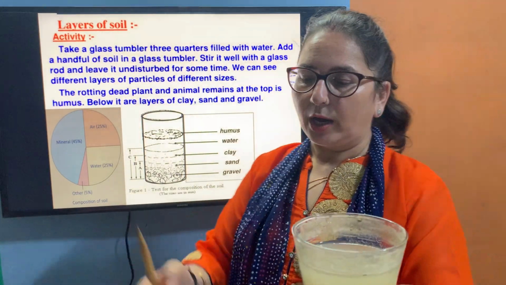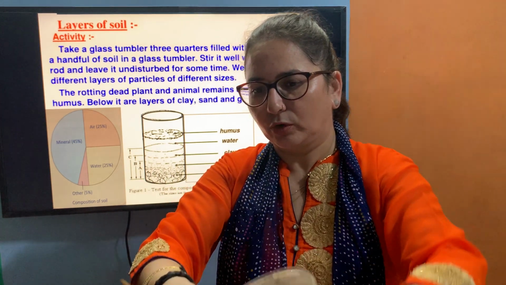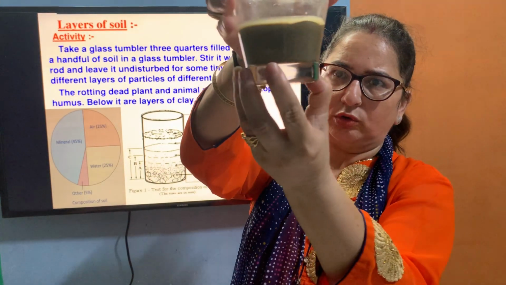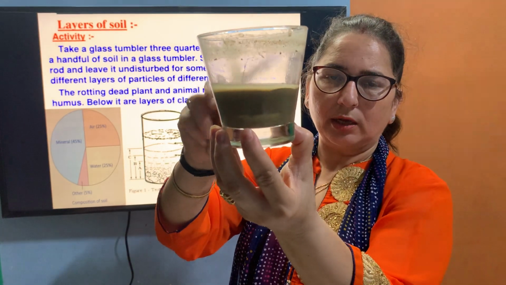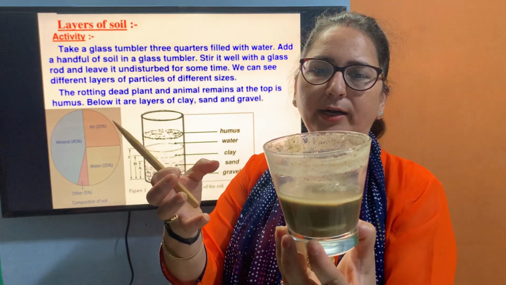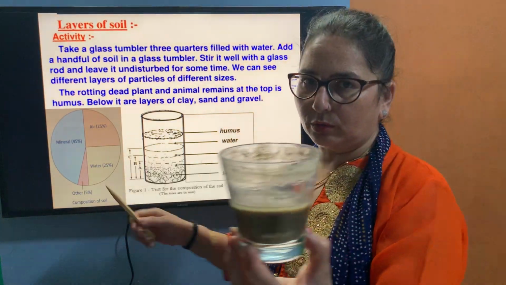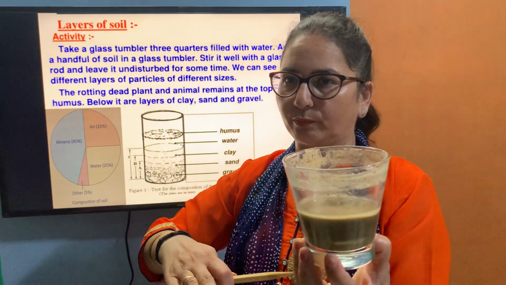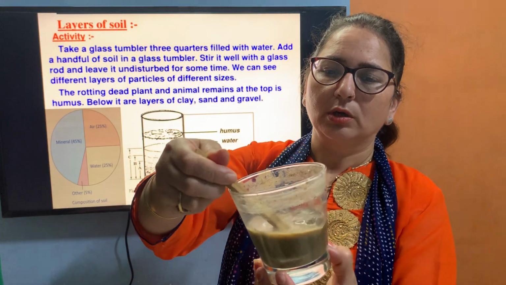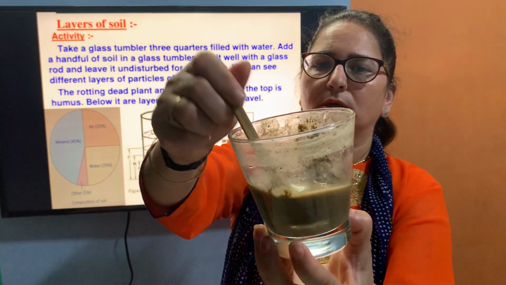Now we will see some water here. I'll pour some water in this. In this next cup, I have poured some water. जो आपका muddy water था ऊपर का, वो मैंने इसमें pour कर दिया. Now I again have 2, 3 layers. You are seeing कि one is the clay, which is the somewhat hardest layer. Then we have sand. Sand does not occupy much water. That will not absorb water. At the lower level, वो settle down हो जाएगी bottom पे. Next we have the gravel. Gravel is basically stones.